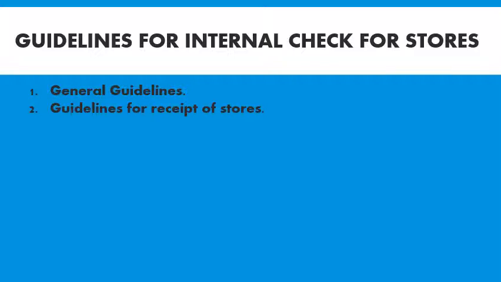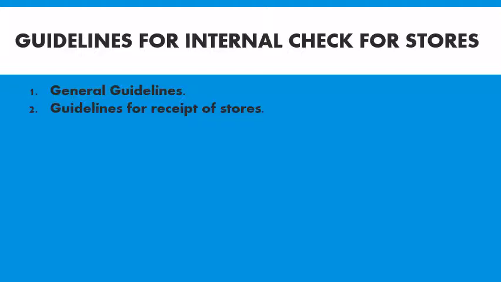And after transporting from the purchasing section to the storage section, the storekeeper has to issue a slip to the person who transported the goods from one place to another, so that he can verify the goods which are transported to the storekeeper.